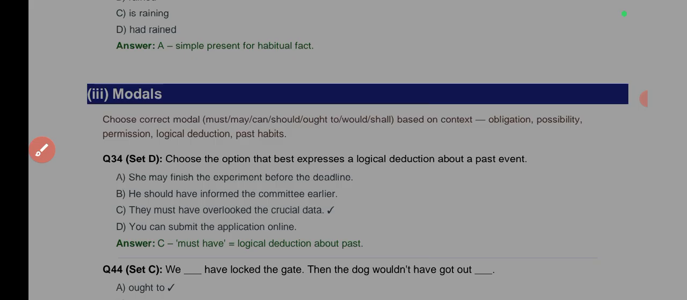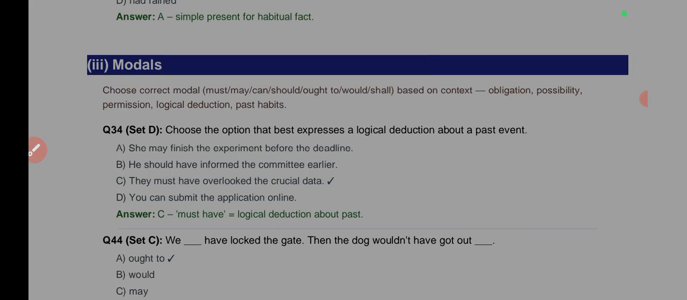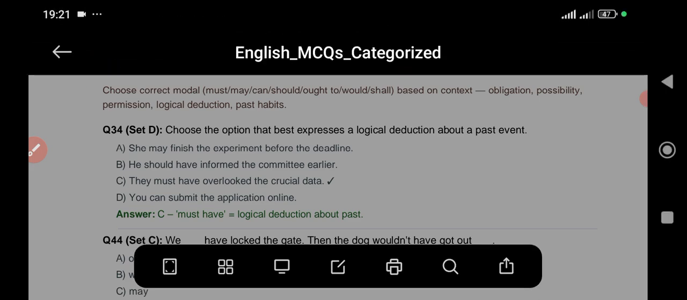Now let's go to the models. Choose the option that best expresses a logical deduction about a past event. She may finish the experiment before the deadline. A logical deduction about a past event. Okay, this is what it's saying. That is, something has taken place in the past, but we are not told what it is. So the statements given here are deductions from a past event. Let's see the first one. She may finish the experiment before the deadline.